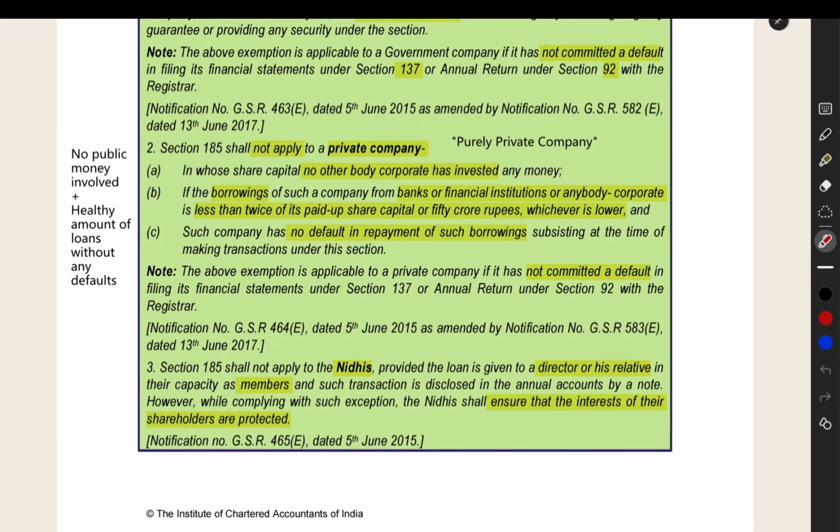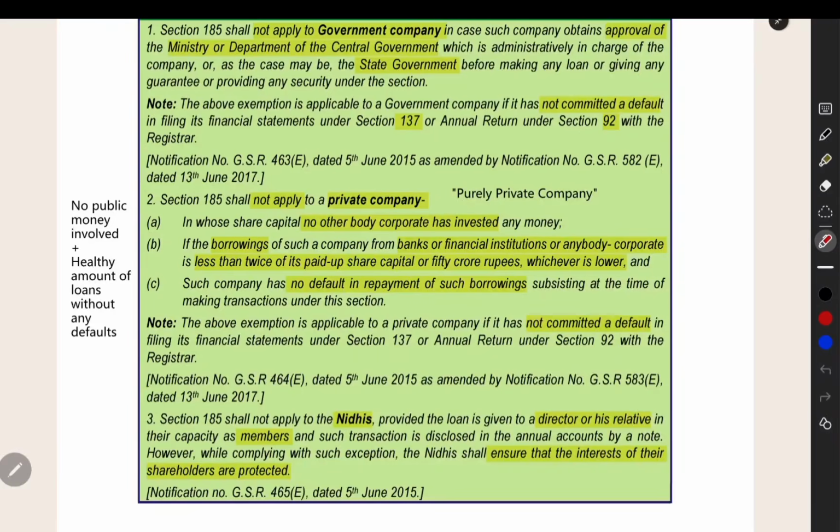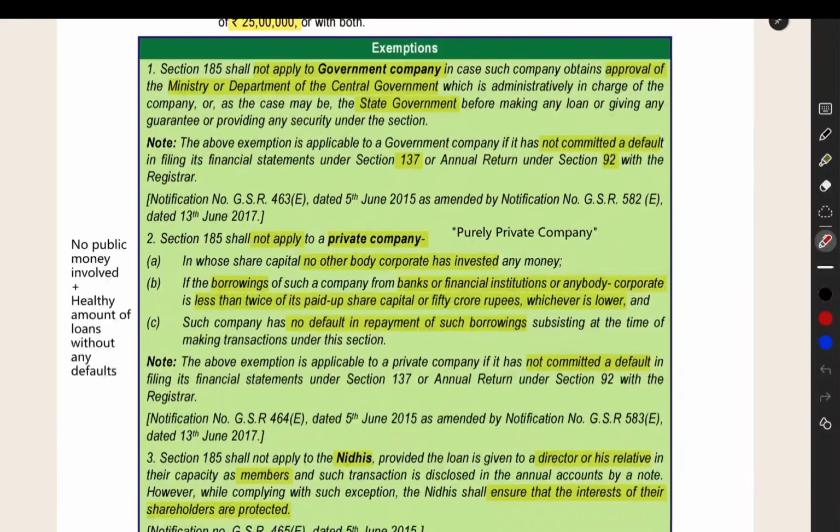And one more condition is that the private company should not be committing a default in filing the annual return and then the financial statement under these sections. If such a private company is there, they will be exempted from following this particular section. So that's all about this section, loan to directors.